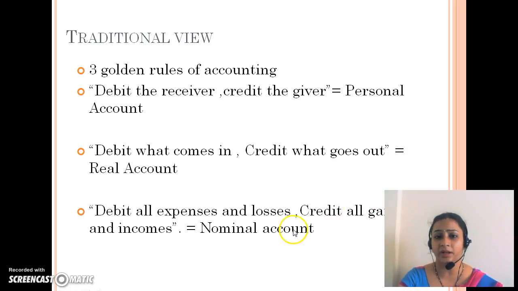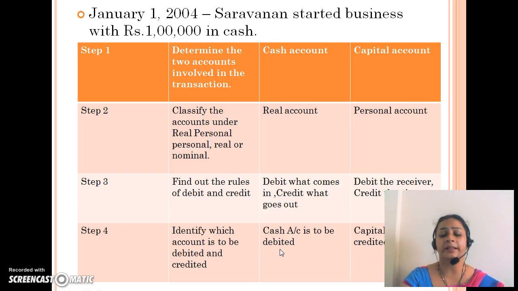Next, the nominal account. In that, what are you going to do? Debit all expenses and losses and credit all incomes and gains. It means whatever expenses and losses the company is going to incur, you will debit, and whatever income and gain the company is going to earn, you are going to credit. Now, how to apply these rules? You can understand this with the help of this example.